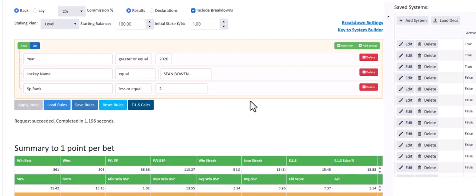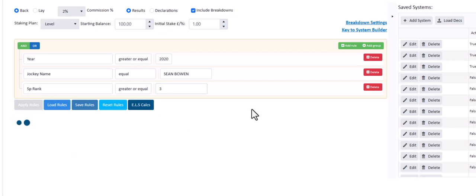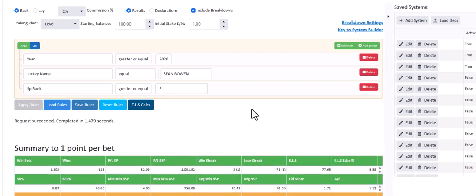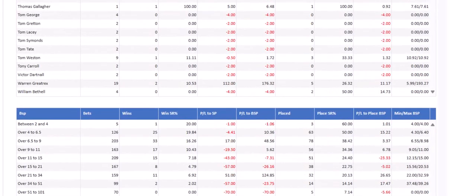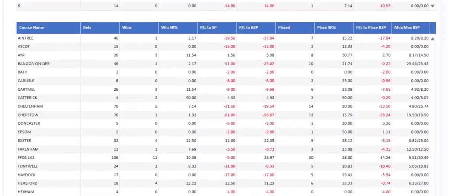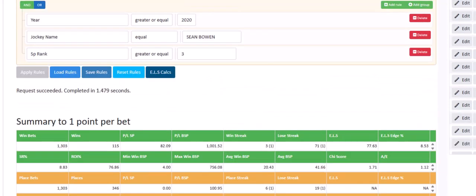1.14, excellent. And Sean Bowen on third favourites or better. Apply the rules. Again, excellent. So Sean Bowen, obviously he's the leading jockey at the moment, but there's certainly no qualms about backing him in on any sort of price of horse. You can look at the BSPs on the breakdowns right down the bottom. I think we've got them here, and you can also change any of the stats.